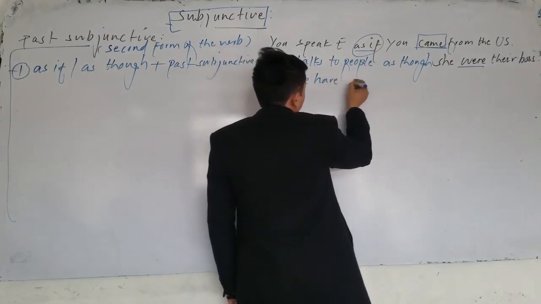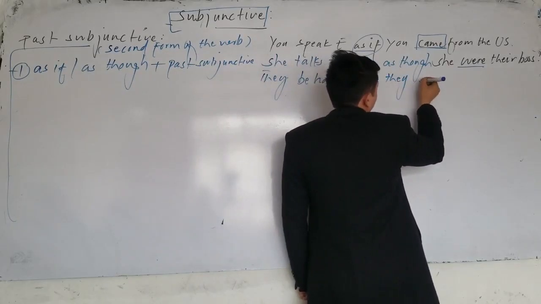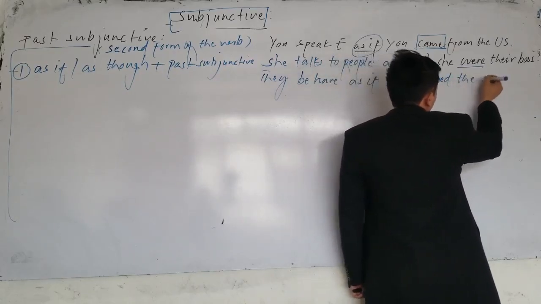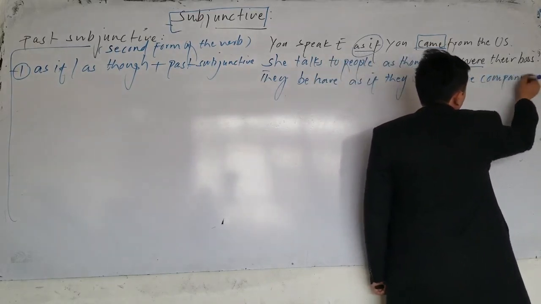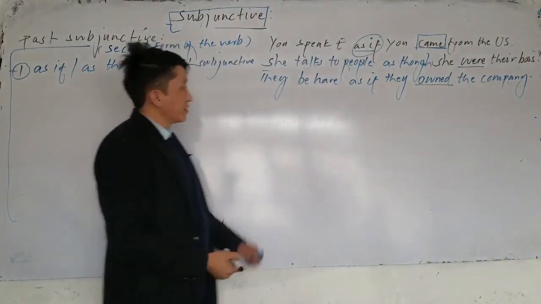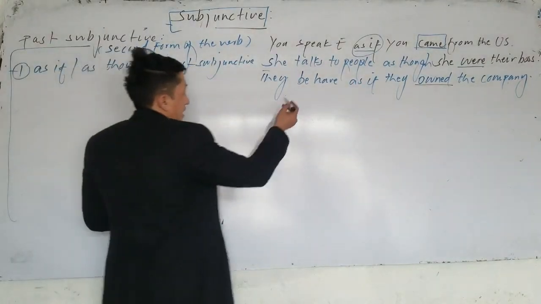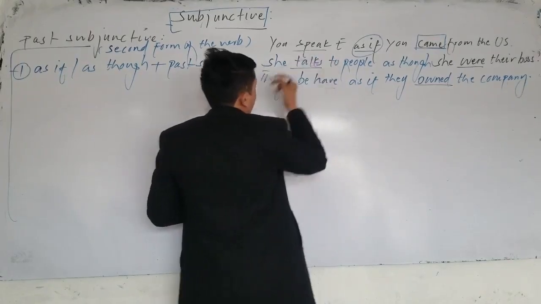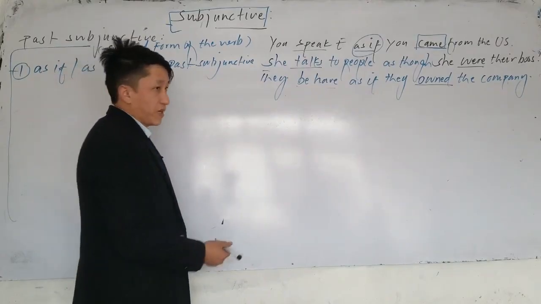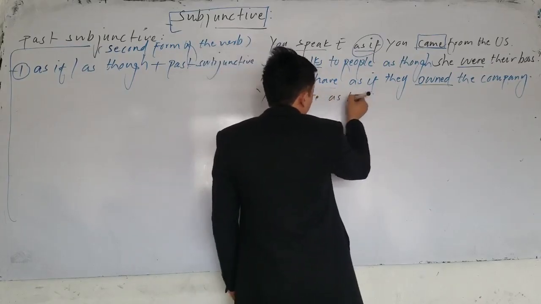Look, behave as if they what? As if they, for example, as if they owned the what? The company. Which one is subjunctive here? As if they own or owned the company. So we use, I said we use the second form of the word, but the difference is in what? In meaning. So here they behave how, she talks how, and you speak what? How. After as if and as though, we use what subjunctive? Present subjunctive.